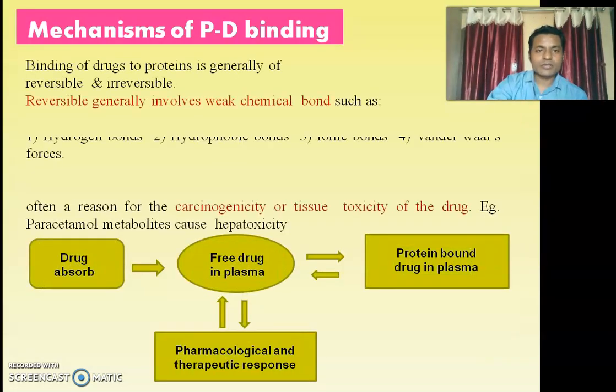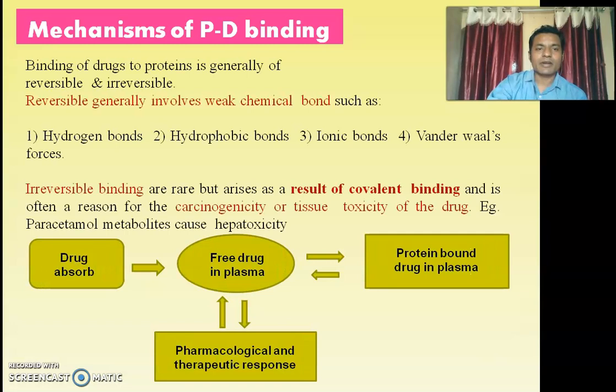Now we move toward the mechanism of protein drug binding. The binding of drug to the protein is a reversible or irreversible process. It is reversible if it has a weak chemical bond such as hydrogen bond, hydrophobic bond, ionic bond or van der Waals forces. These are weak bonds. That's why the complex is reversible.